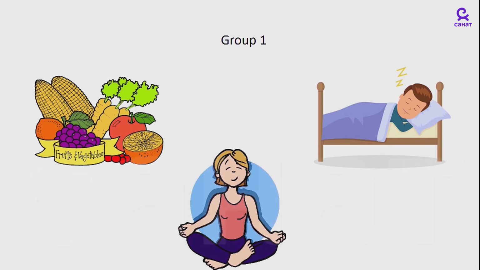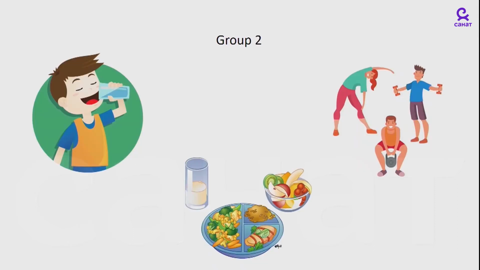Sleep 7-8 hours a day. And take a deep breath. Yes, these activities are very useful for a healthy lifestyle. Group 2. Drink water, do exercise, and eat healthy food. Yes, these activities also are very important for a healthy lifestyle.